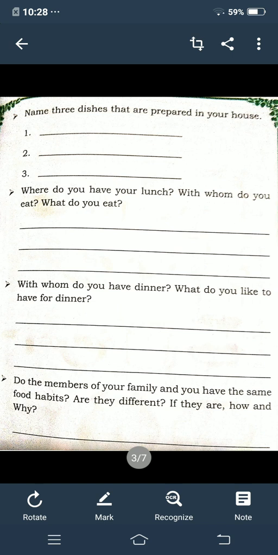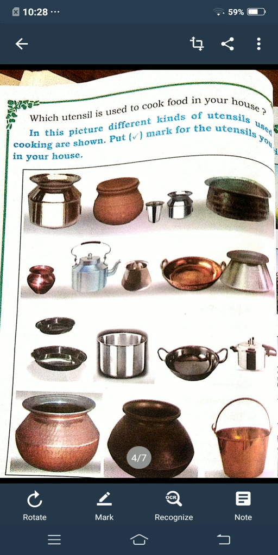Okay children. Next, here in this page they are given some pictures. Which utensil is used to cook food in your house? So which vessel do you use to cook? So you must put a right mark there.